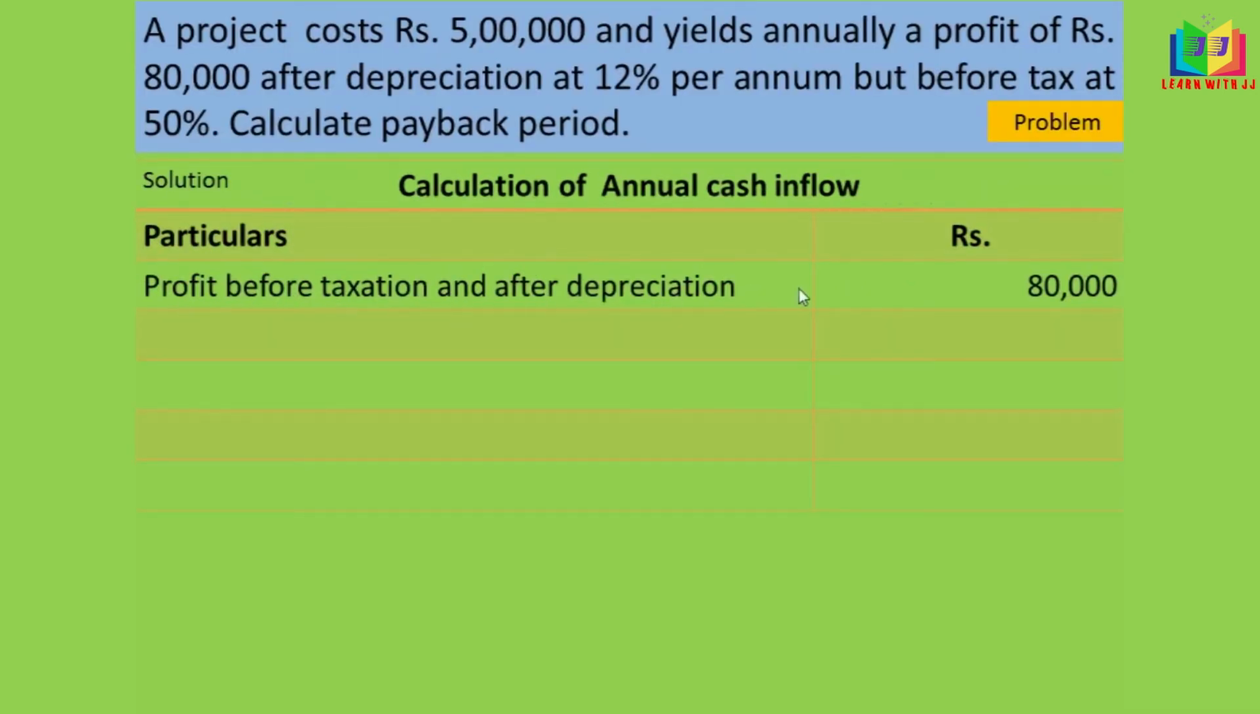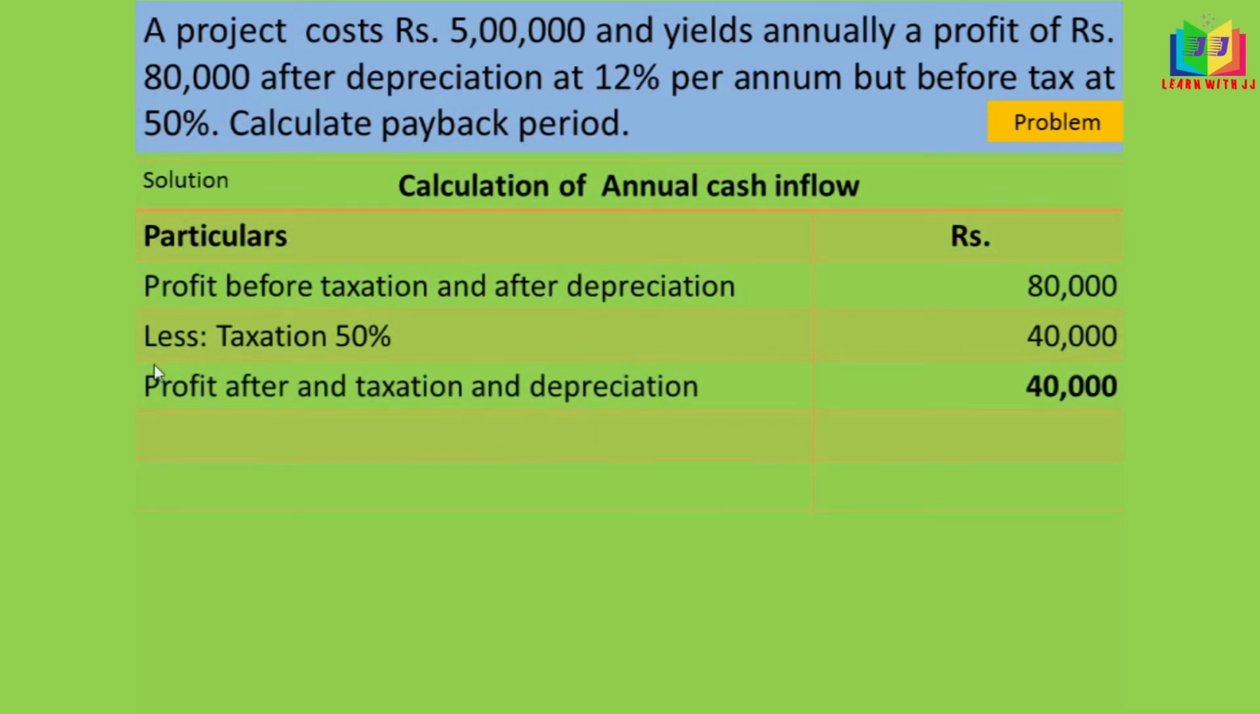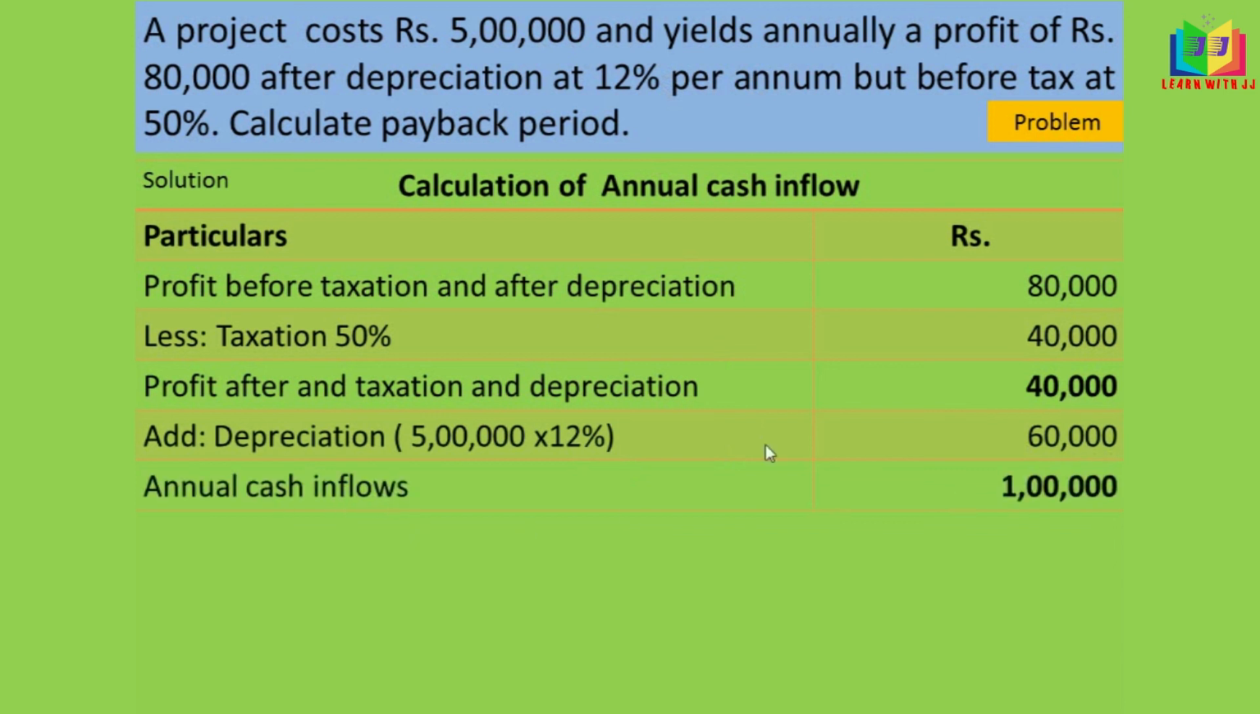Profit before taxation and after depreciation is 80,000. So now we have to subtract the tax. Tax rate is 50%. So in this 80,000 we have to find 50%, that is 40,000, and we'll get profit after tax and depreciation is 40,000. And now we have to add this depreciation because depreciation is a non-cash flow item. So we have to add it, and the depreciation amount we have to find. See, the project cost is 5 lakh and depreciation is 12% per annum. So 5 lakh into 12% will get 60,000. That we have to add here, and we'll get annual cash inflow, that is 1 lakh.